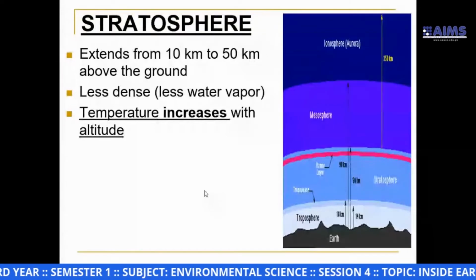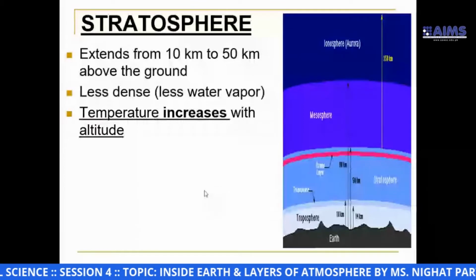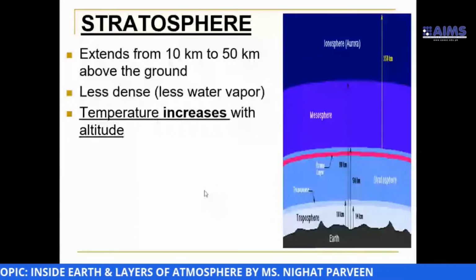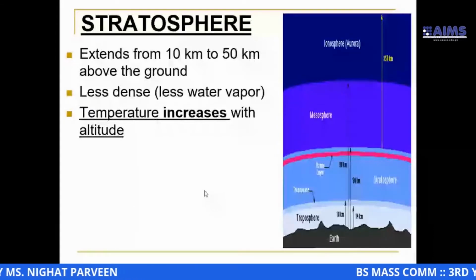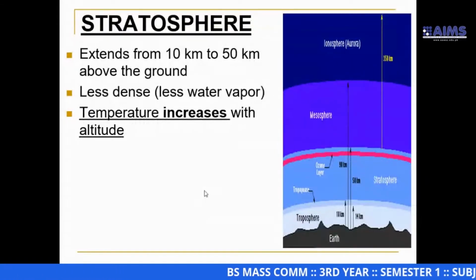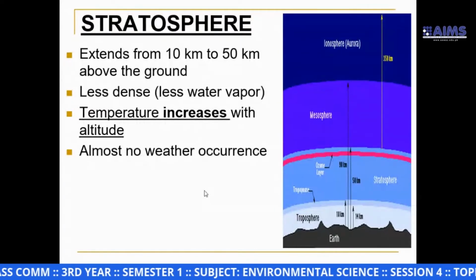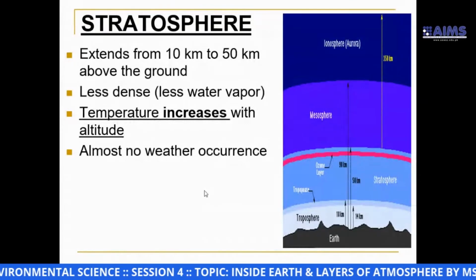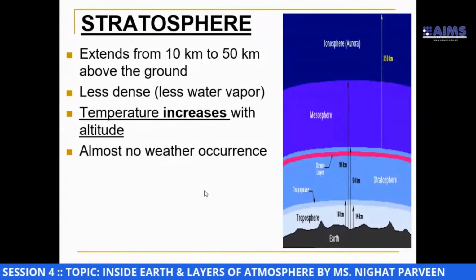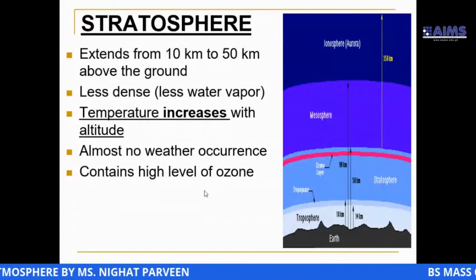Here the case is opposite. It's not the same as the troposphere. Here temperature rises with height or altitude. Here we can't observe any sort of weather. Weather occurrence cannot be observed in the stratosphere. It contains a high level of ozone.